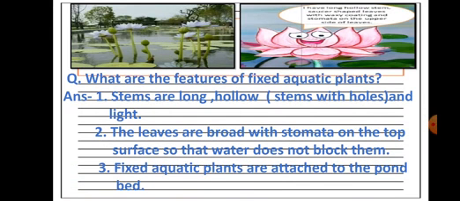Kamal means lotus flower. Number 1 answer: the stems are long, hollow, with holes, and light. Number 2, the leaves are broad with stomata on the top surface so that water does not block them. Third, fixed aquatic plants are attached to the pond bed. So in this way you have to write down all the characteristic features of that particular plant, and in this way you have to practice in your rough book and learn and get ready for the test.